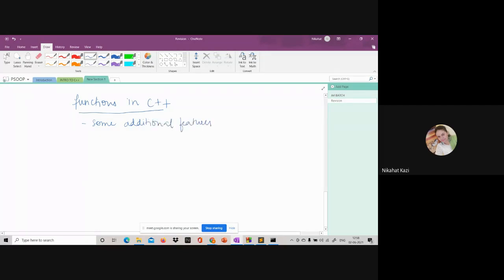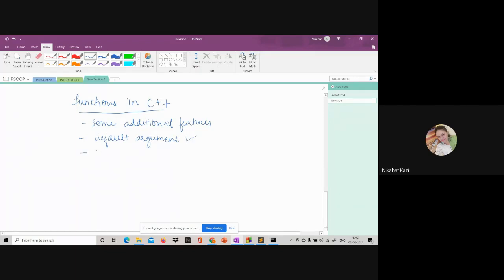What are those additional features? The first feature is default arguments, where you can specify a default value for an argument, and if that argument is not passed, you can use that value inside the function. We will look at one example of this.